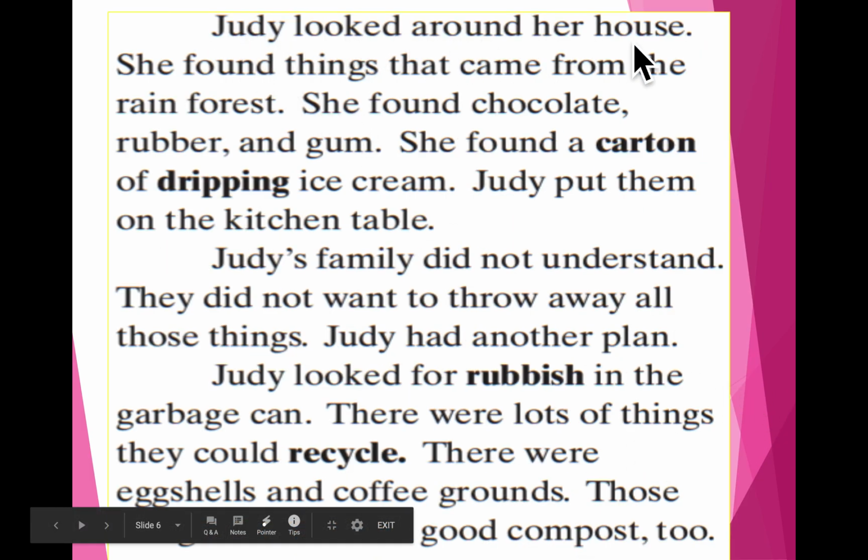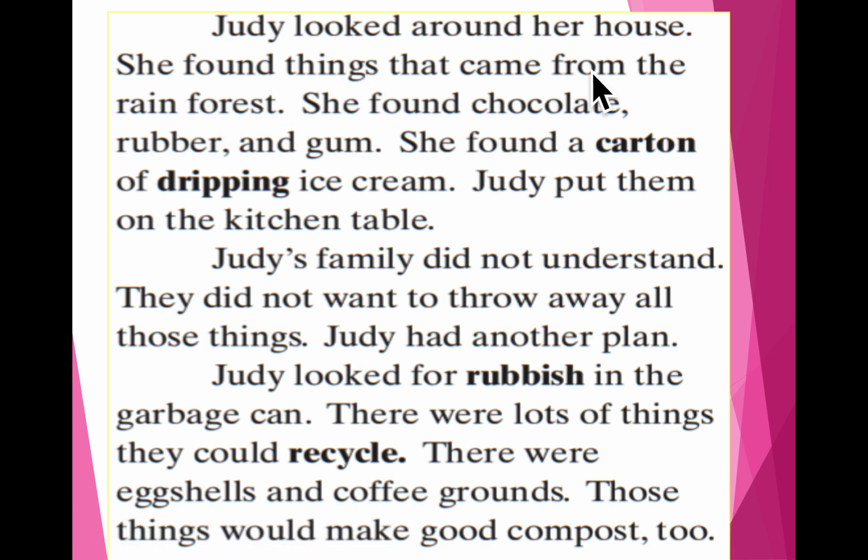Judy looked around her house. She found things that came from the rainforest. She found chocolate, rubber, and gum. She found a carton of dripping ice cream. Judy put them on the kitchen table. Judy's family did not understand. They did not want to throw away all those things.